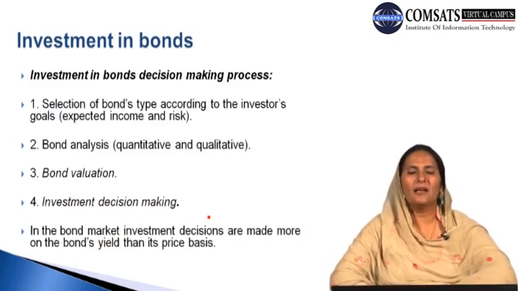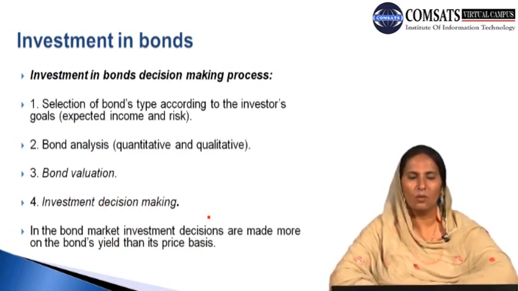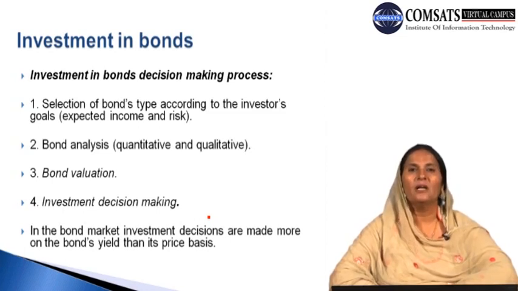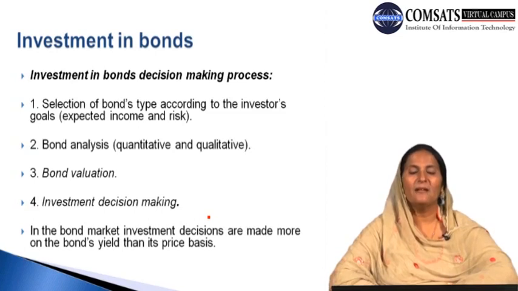Continuing with the discussion, we can say that in the investment in bond decision making process, there is the selection of bond type according to investors' goals, that is, what their goals are and how they define their goals with respect to the selection of the type of the bonds in their portfolio holding. The selection of the type of the bonds is relevant to the expected income and the risk, because they define their goals and what is the aim or objective of the investor as far as the investment in the bonds is concerned.